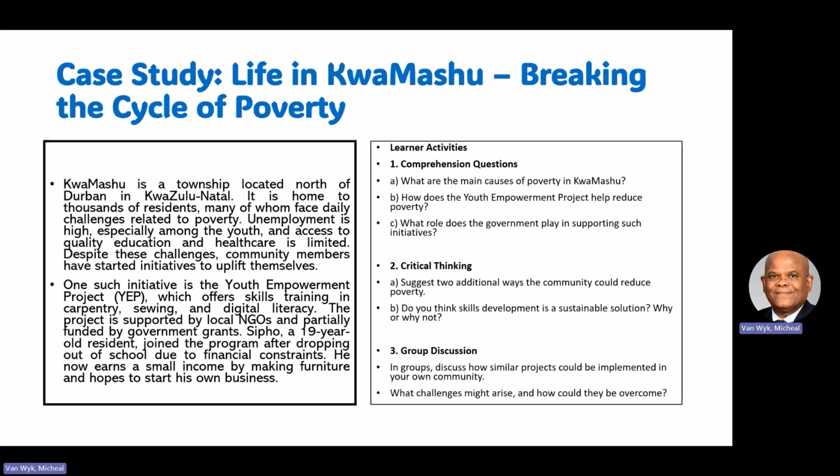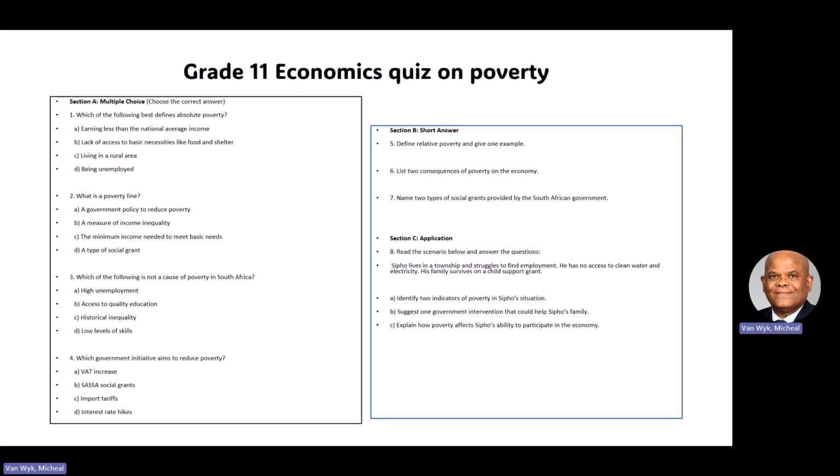I think this will be a nice project for your portfolio that your teacher can help you with. And what challenges might arise and how could they be overcome? So those are very important, nice questions. And I also give you a couple of economic quizzes on poverty. Here are the quizzes. They're short answers, nice, that you can complete for me.